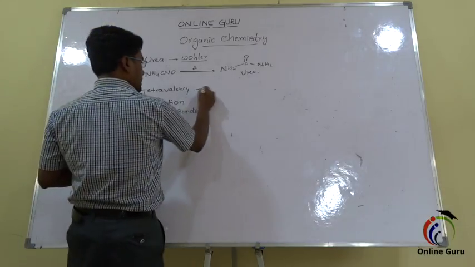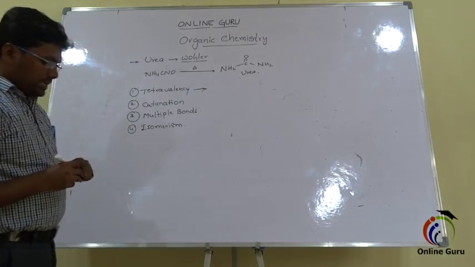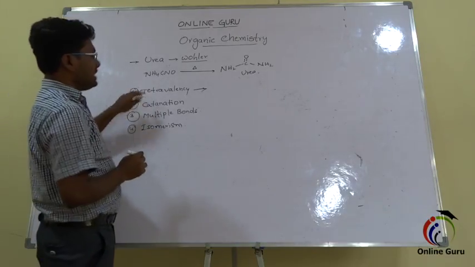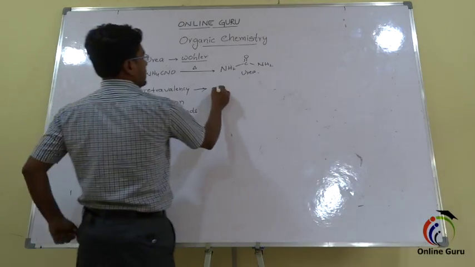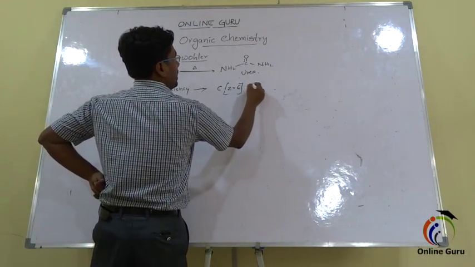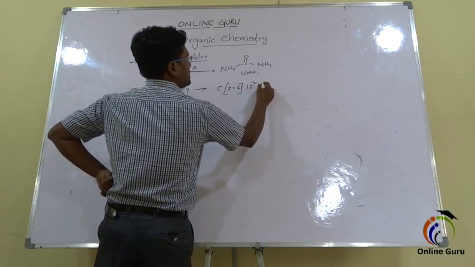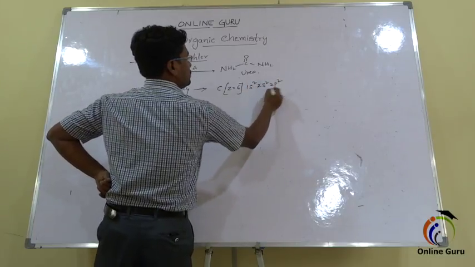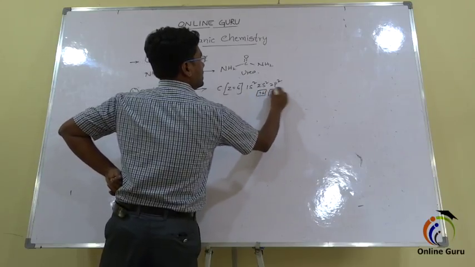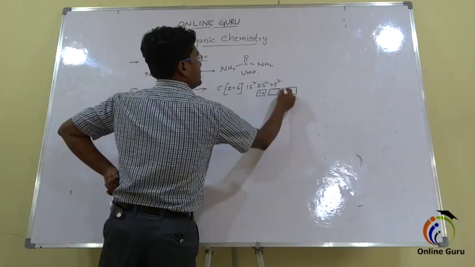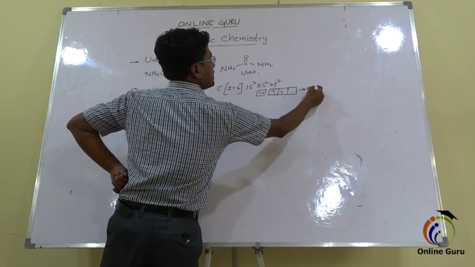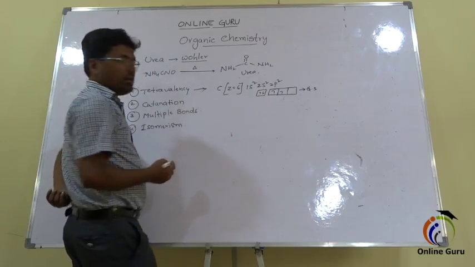So first come to the tetravalency. Here carbon can exhibit valency 4. So that valency is called as tetravalency. Carbon atomic number is 6, and electronic configuration is 1s2, 2s2, 2p2. In the s orbital 2 electrons are there, in p orbital 2 electrons, and this is the ground state configuration of carbon.